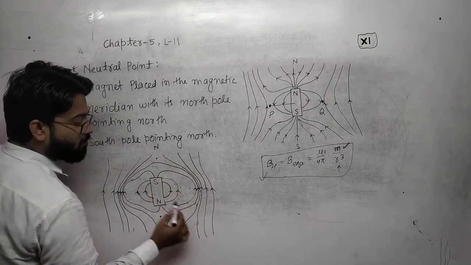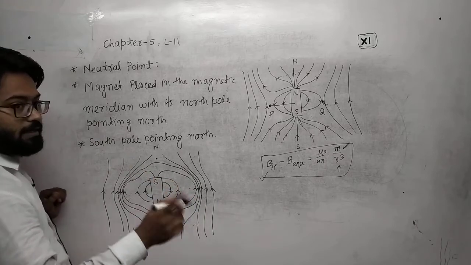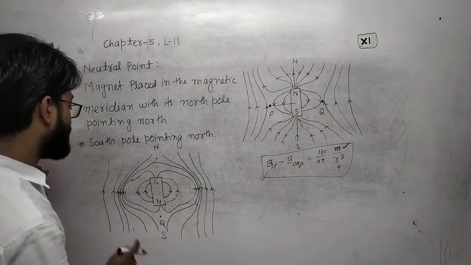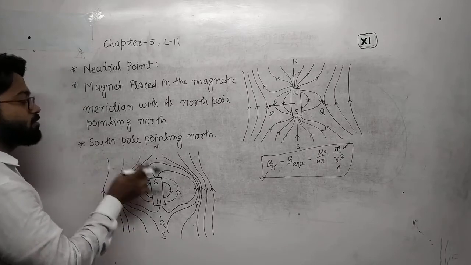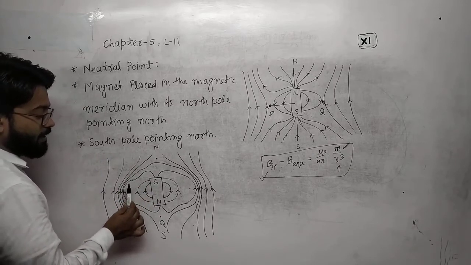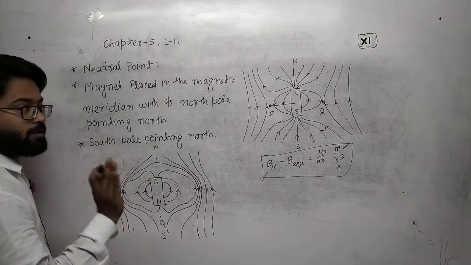There will not be any chance of a neutral point because both magnetic fields are in the same direction.